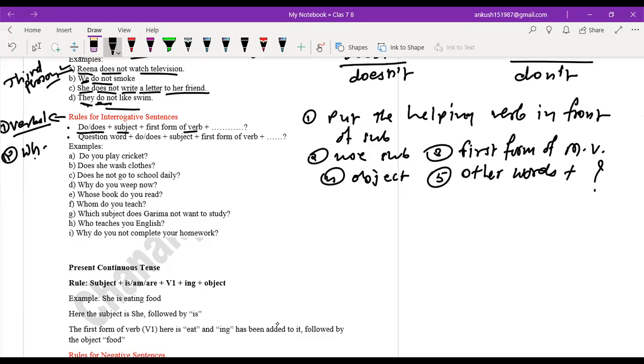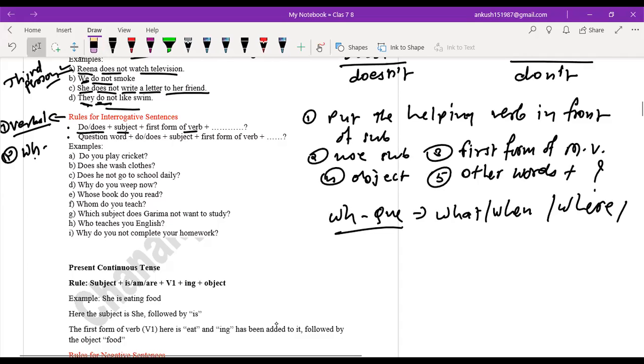Now WH questions start with what, when, where, how, who, which, whom.